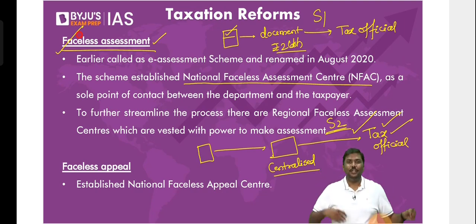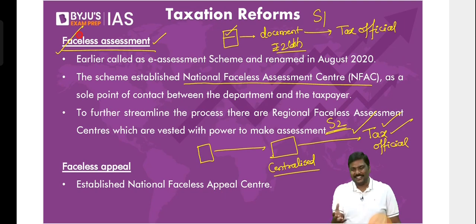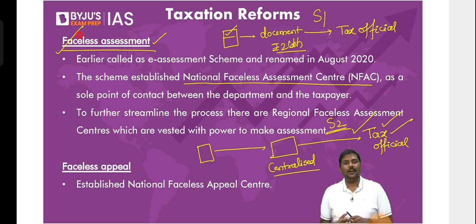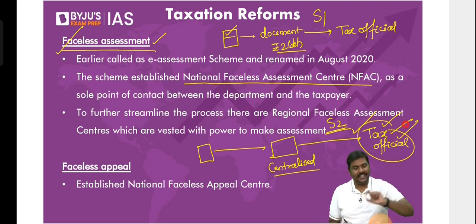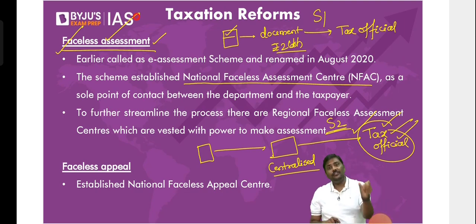What if there is corruption in the National Faceless Assessment Center? You want to do corruption everywhere. So at least let's assume that will not happen. Why do you want to increase corruption everywhere? So the argument of the government is, understand this, why is this called faceless? Because the tax official will not come to know your identity. This is referred to as faceless assessment.